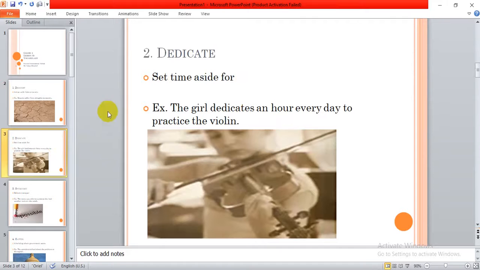Number 2, we have the word dedicate. Dedicate means to set time aside for, or to commit time and effort for something. For example, this girl over here dedicates an hour every day to practice the violin. So every day she dedicates an hour, or puts time aside, to practice the violin.